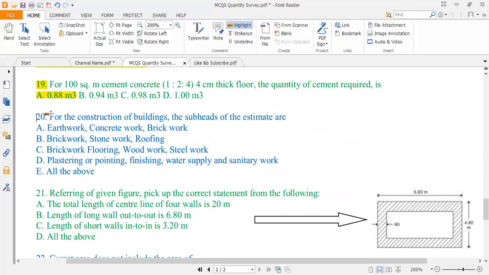Now, for the construction of buildings, the subheads of the estimate are earthwork, concrete, brickwork, stonework, roofing, flooring, woodwork, steelwork, plastering, pointing, finishing, water supply, sanitary works. So these are all the activities related with the construction of a building. So that's why we can easily say that option E is correct, all of the above.